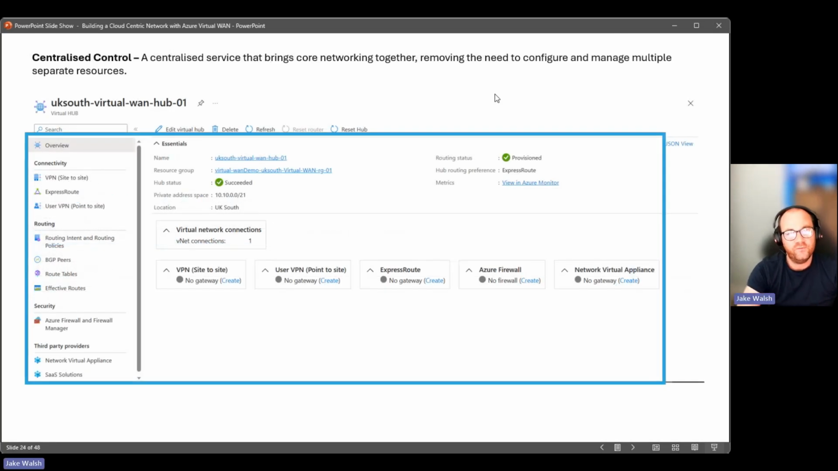So also centralized control. Again, this is just a screenshot of a virtual hub deployed in my lab environment. But again, you can see things in this. For example, I've got the option to create a VPN gateway, a user VPN gateway, ExpressRoute gateway, firewall, and NVA. All of that is centralized and brought into one place where I can control, monitor, and manage. And before all that, deploy if I need to as well. So it just makes that really straightforward, really simple.